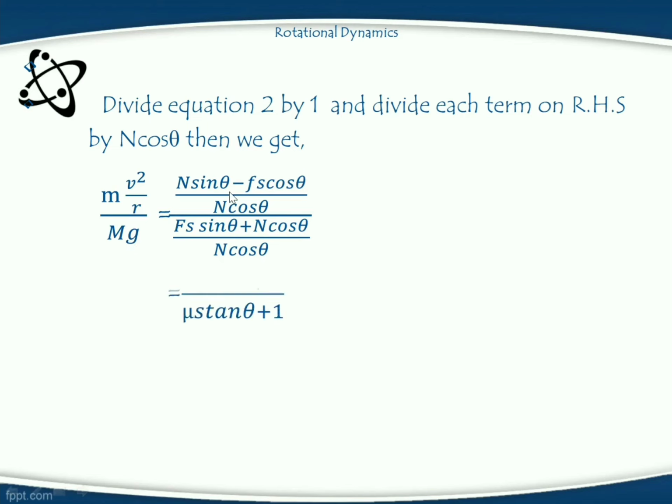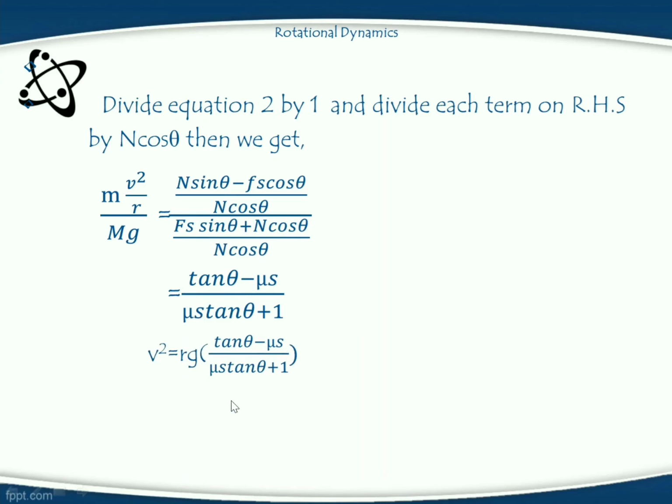Then n sin theta upon n cos theta, n gets cancelled, sin theta upon cos theta becomes tan theta, minus sign, then Fs cos theta upon n cos theta gets cancelled, and Fs upon n is nothing but mu s. Then Fs sin theta upon n cos theta, Fs upon n is mu s, and sin theta upon cos theta is tan theta. Then plus sign, then n cos theta upon n cos theta gets cancelled, then 1 remains.